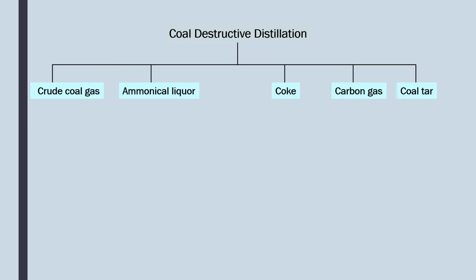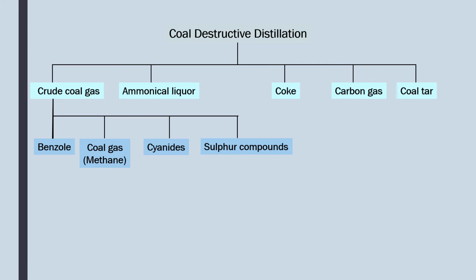So upon the destructive distillation of coal, these fractions are obtained: crude coal gas, ammoniacal liquor, coke, carbon gas and coal tar. Upon the treatment of the crude coal gas, it produces benzol, coal gas, cyanides and sulfur compounds.